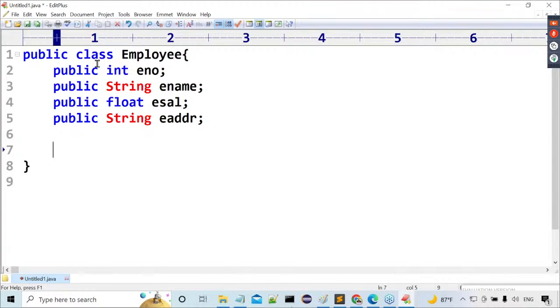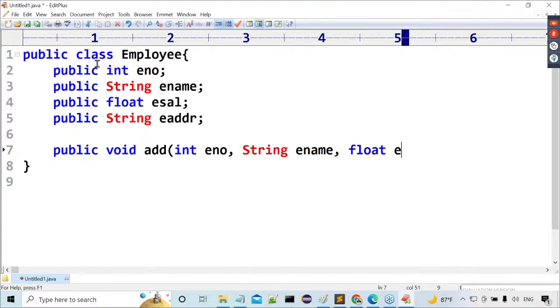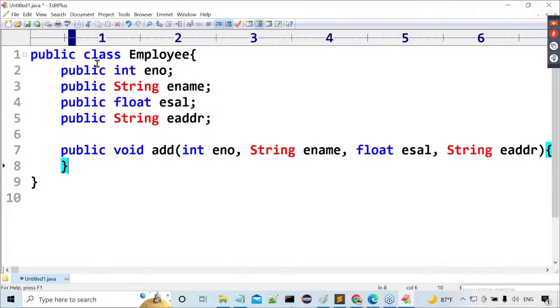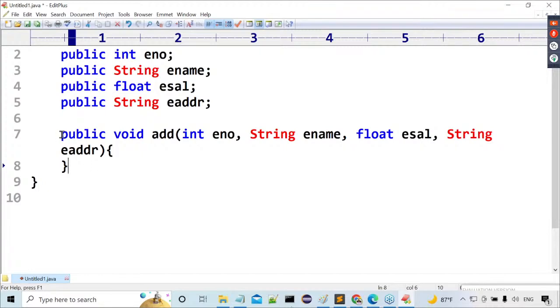Then after that, I want to declare some methods. What methods do I want to declare here? For example, public void add employee. That's my requirement. If you want to add any employee, some parameters are required: int eno, string ename, float esal, and string eaddr. Observe carefully, open and close parentheses, that I have taken. This is my method.